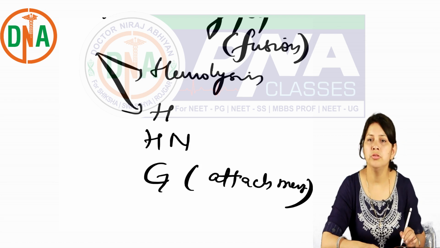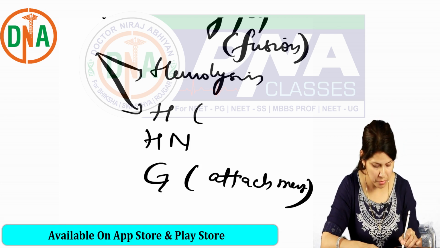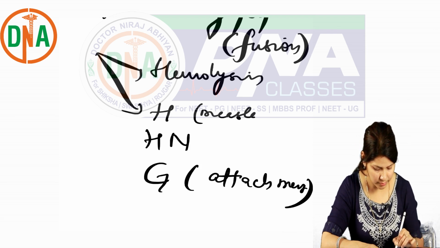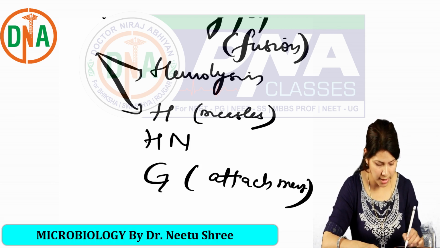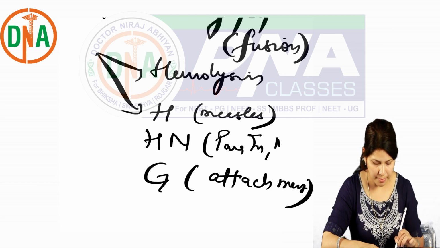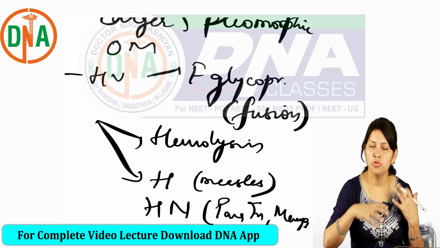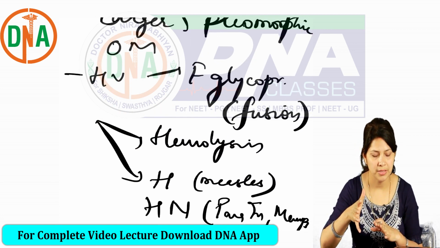Hemagglutinins only, no neuraminidase, are seen in measles. HN is seen in parainfluenza and mumps. So they are larger than orthomyxoviruses.